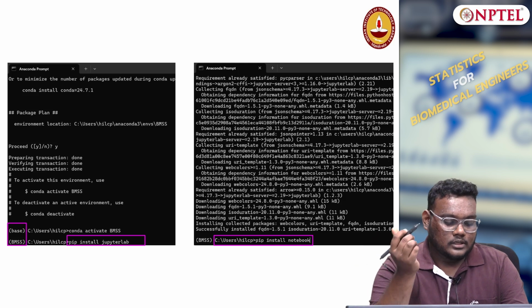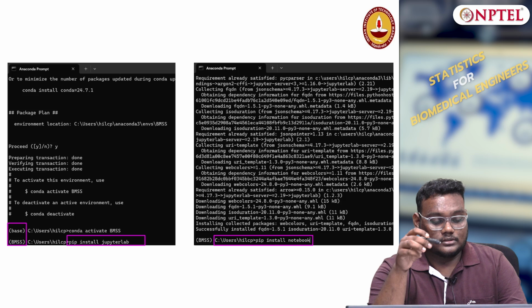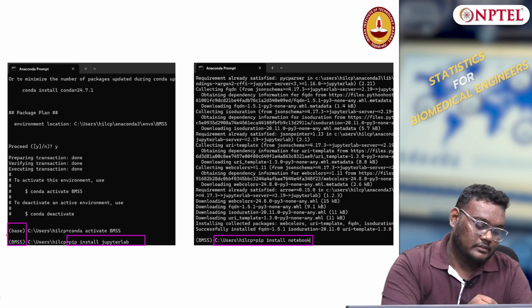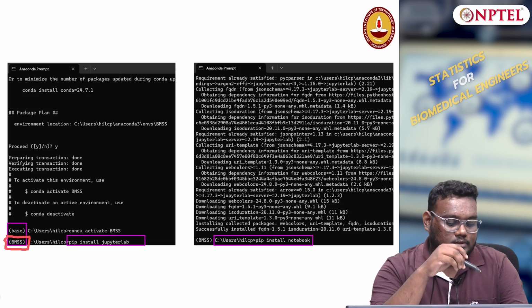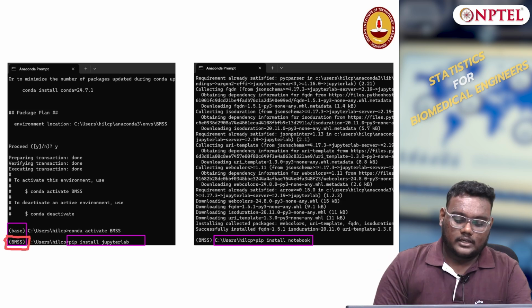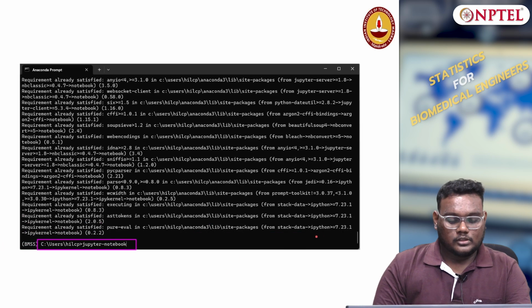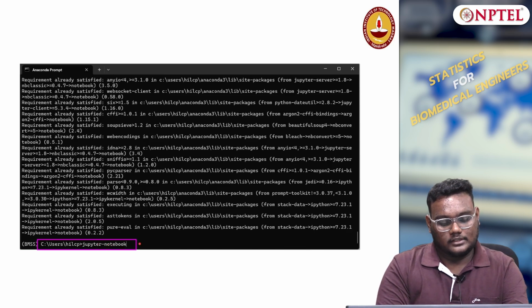Now you want to run the Jupyter Notebook through the Conda environment, whatever environment you have created, so that you can see the environment name change from base to whatever name you have given. After that, in that you can give pip install jupyterlab, and after that you want to install pip install notebook from the JupyterLab. So after installing the Jupyter Notebook, you just type jupyter notebook and press enter.